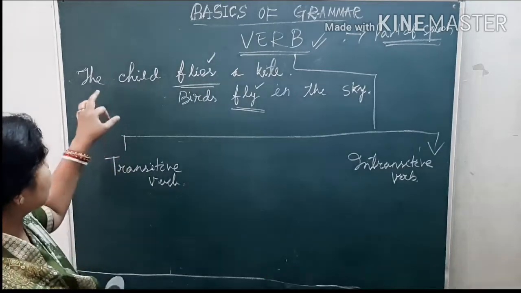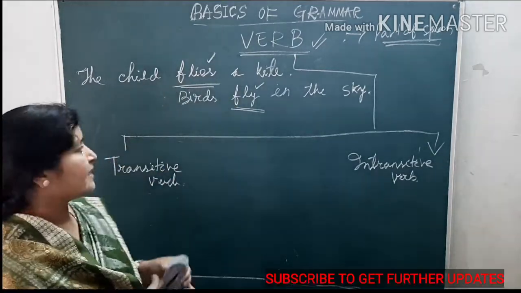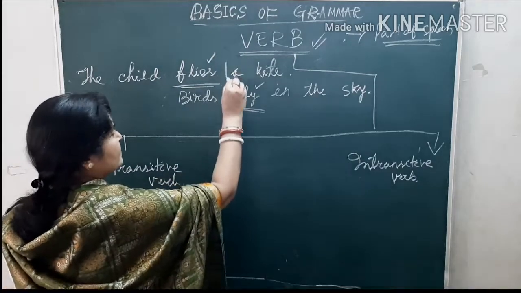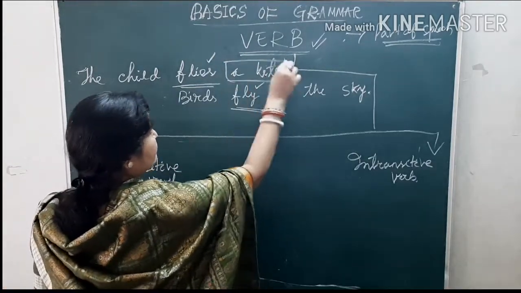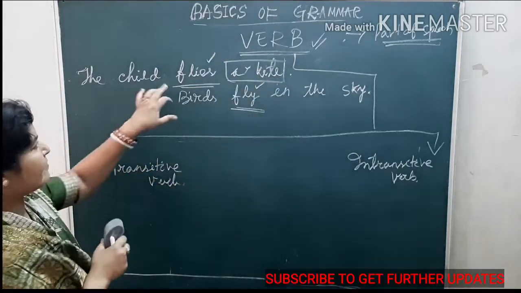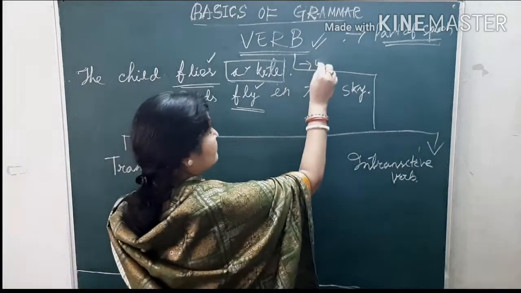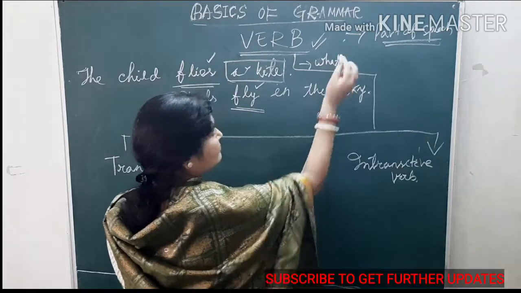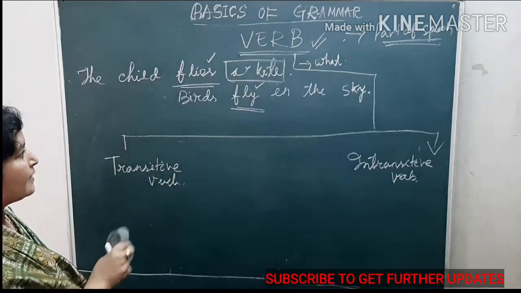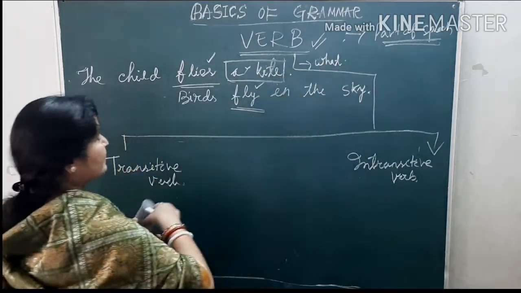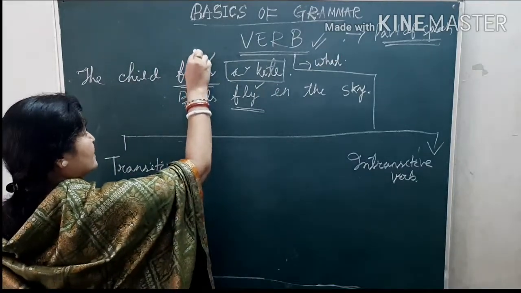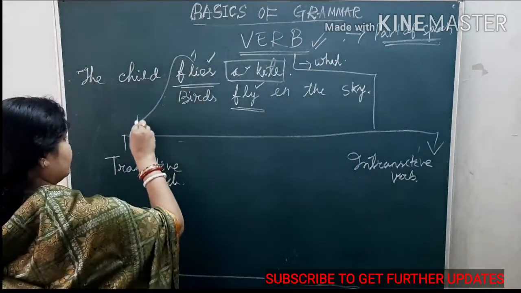Means how? The child flies a kite. If I write here, I will cut this one. The child flies. What? The question comes always what? When the question comes what, then it is known as the transitive verb.